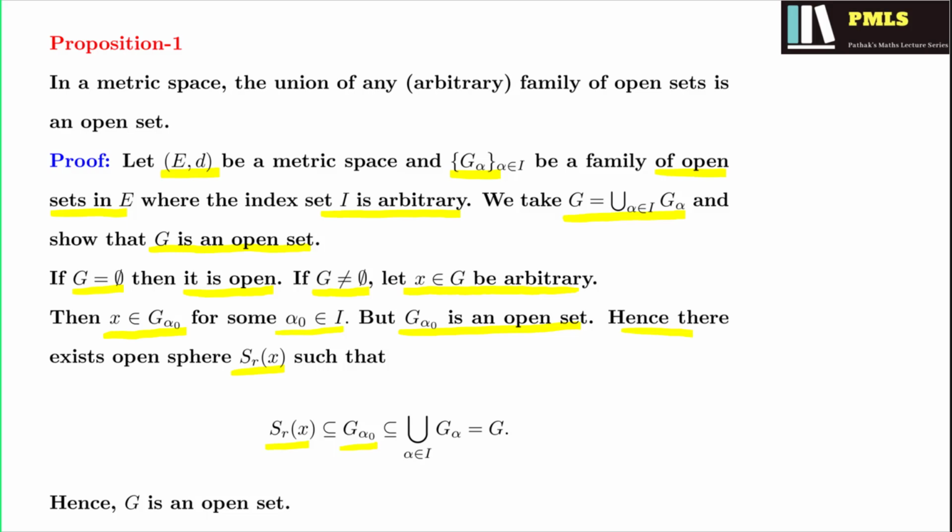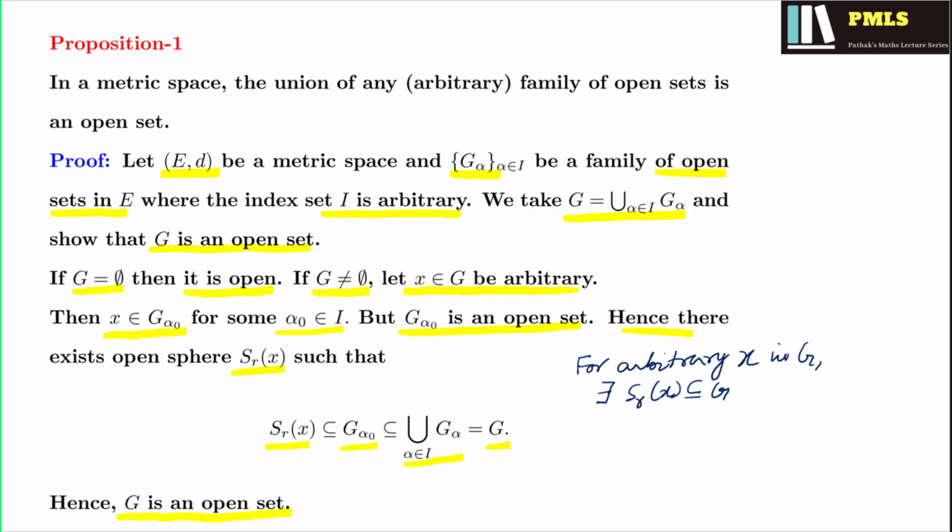But G alpha naught, being a member of the union, is a subset of the union, and this union is equal to G. So eventually we find that for arbitrary x in G, there exists an S(r, x) which is a subset of G, and it gives you that G is an open set.